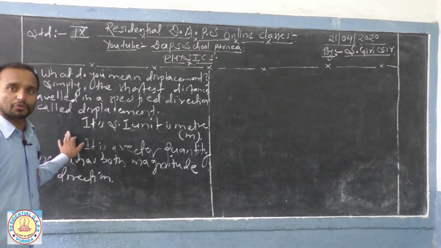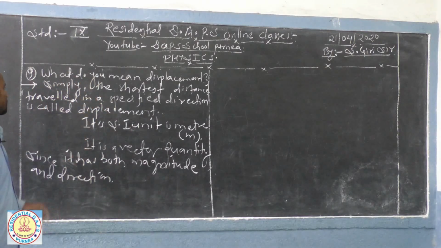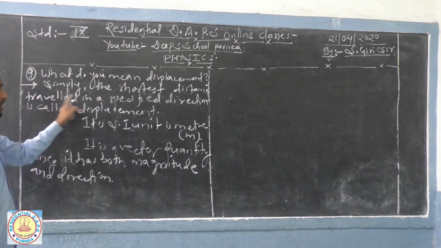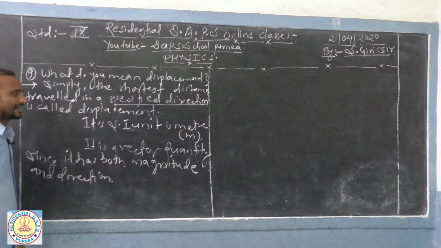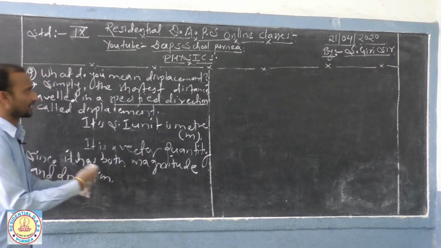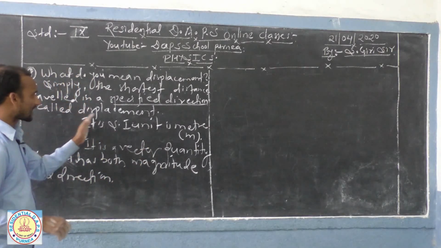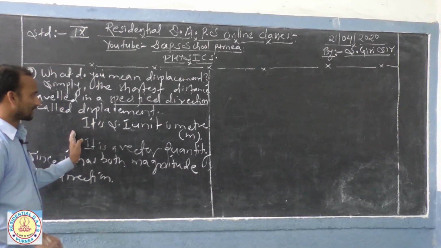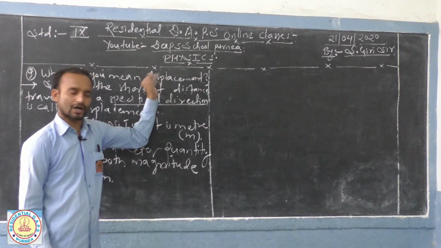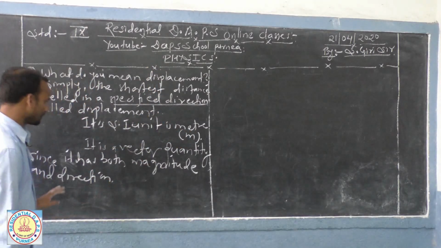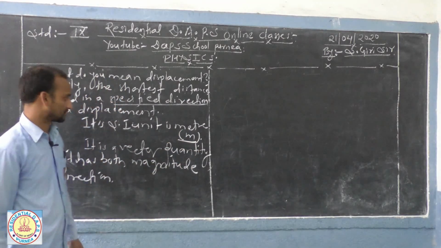Now, dear students, let us see the meaning of displacement. Simply, you have to write the shortest distance travelled in a specified direction is called its displacement. Means when a body is moving in a specified direction, then that body is said to have displacement, and its SI unit is similar to that of the distance travelled, that is the metre. It is the standard SI unit of length.